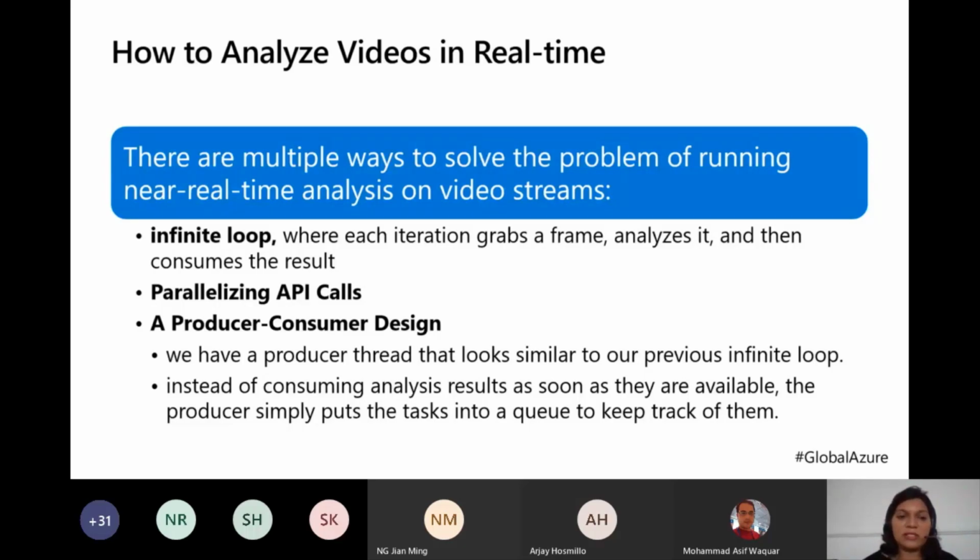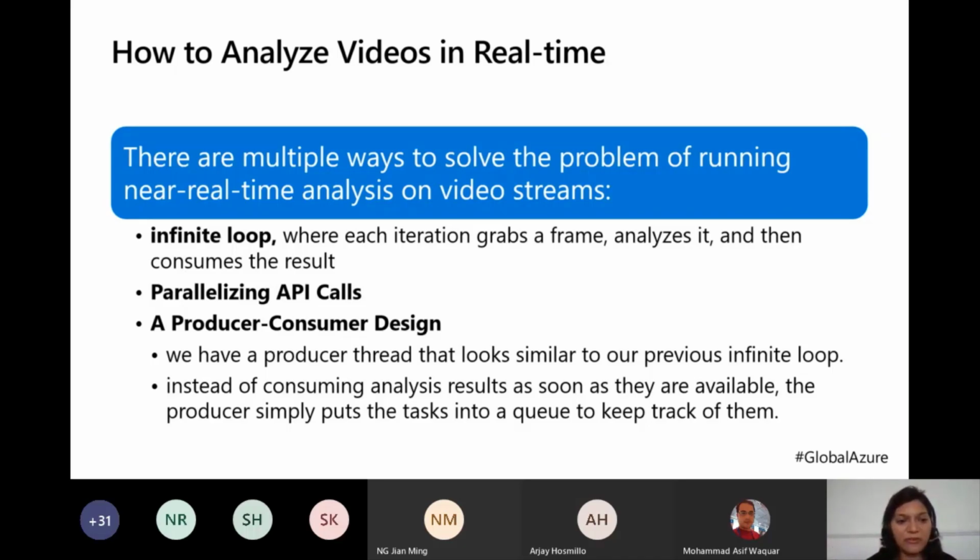So there are three approaches. One is the very simple approach wherein you just grab a frame. Video, you consider it as a moving frame, so moving static images. So just grab a frame, analyze it, and consume the result. But what happens here is, because the computation, as I was saying, goes on in the cloud, you just run an infinite loop and you're grabbing the frames.